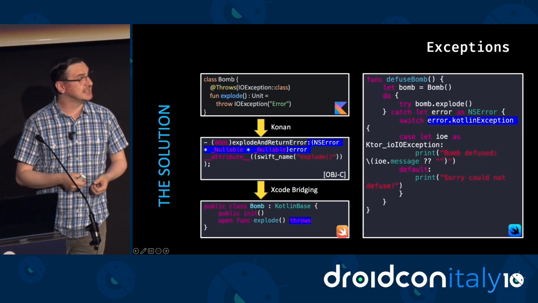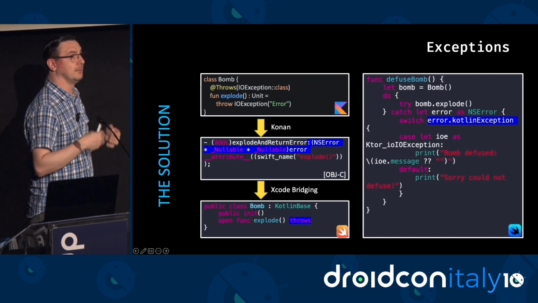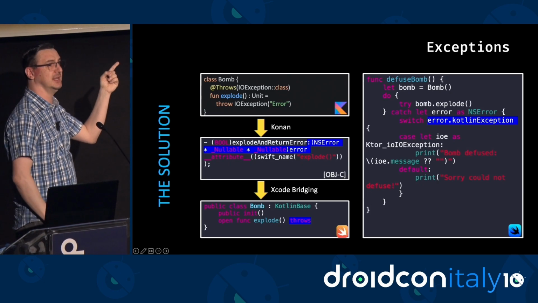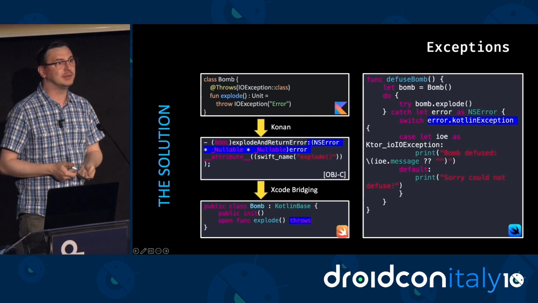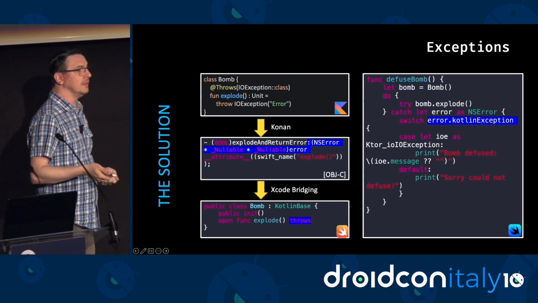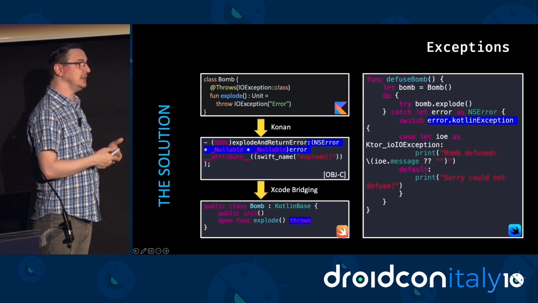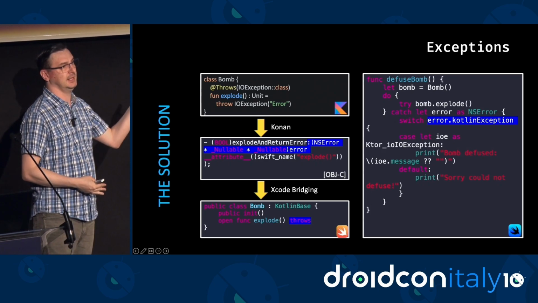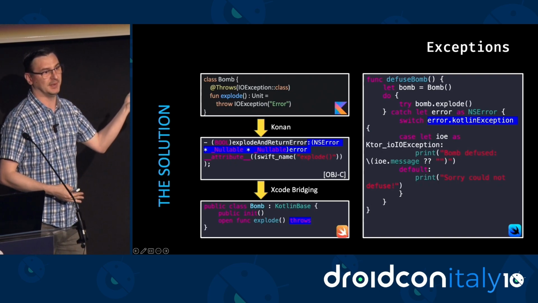The convention is that if the method can generate an error, its last parameter will be a pointer to an error object. If that pointer is null, the method has succeeded. If not, the method has failed, so you can inspect the error object to try to understand what happened.